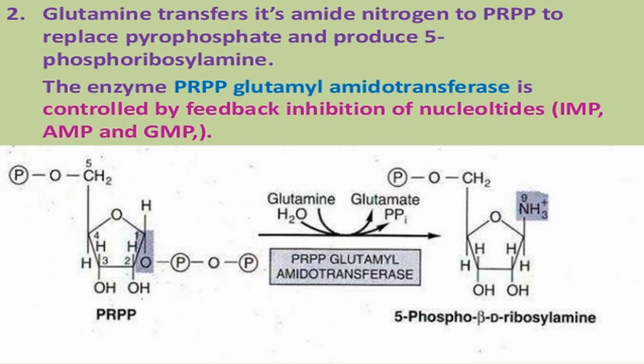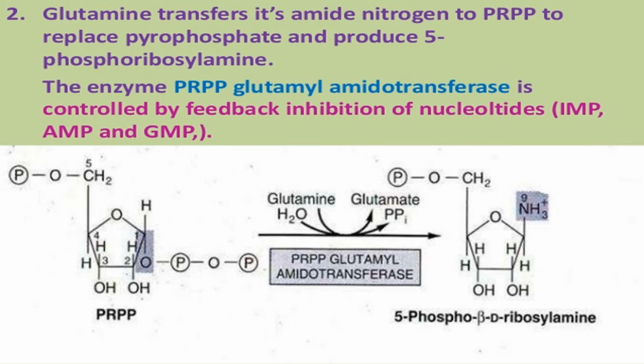So here, in the second reaction, glutamine transfers its amido group to phosphoribosyl pyrophosphate to convert it into 5-phospho-beta-D-ribosylamine. Here the phosphate group is on the alpha position, but when the amide nitrogen of glutamine is added, and glutamine itself is converted into glutamate, it is converted into beta-D-ribosylamine. It is added on the beta position, and this alpha configuration of the ribose is converted into the beta-D-ribosylamine.